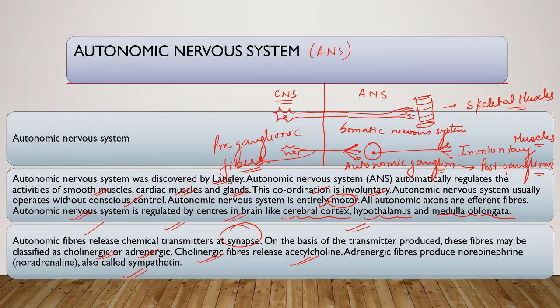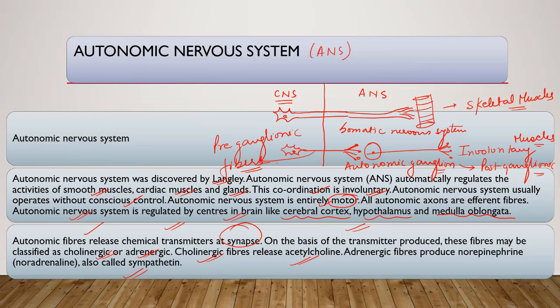Okay. The autonomic nervous system, discovered by Langley, automatically regulates the activities of smooth muscles and glands specifically. This coordination is involuntary. Autonomic nervous system usually operates without conscious control. It is entirely motor. All autonomic axons are efferent fibers except, okay, there are some.